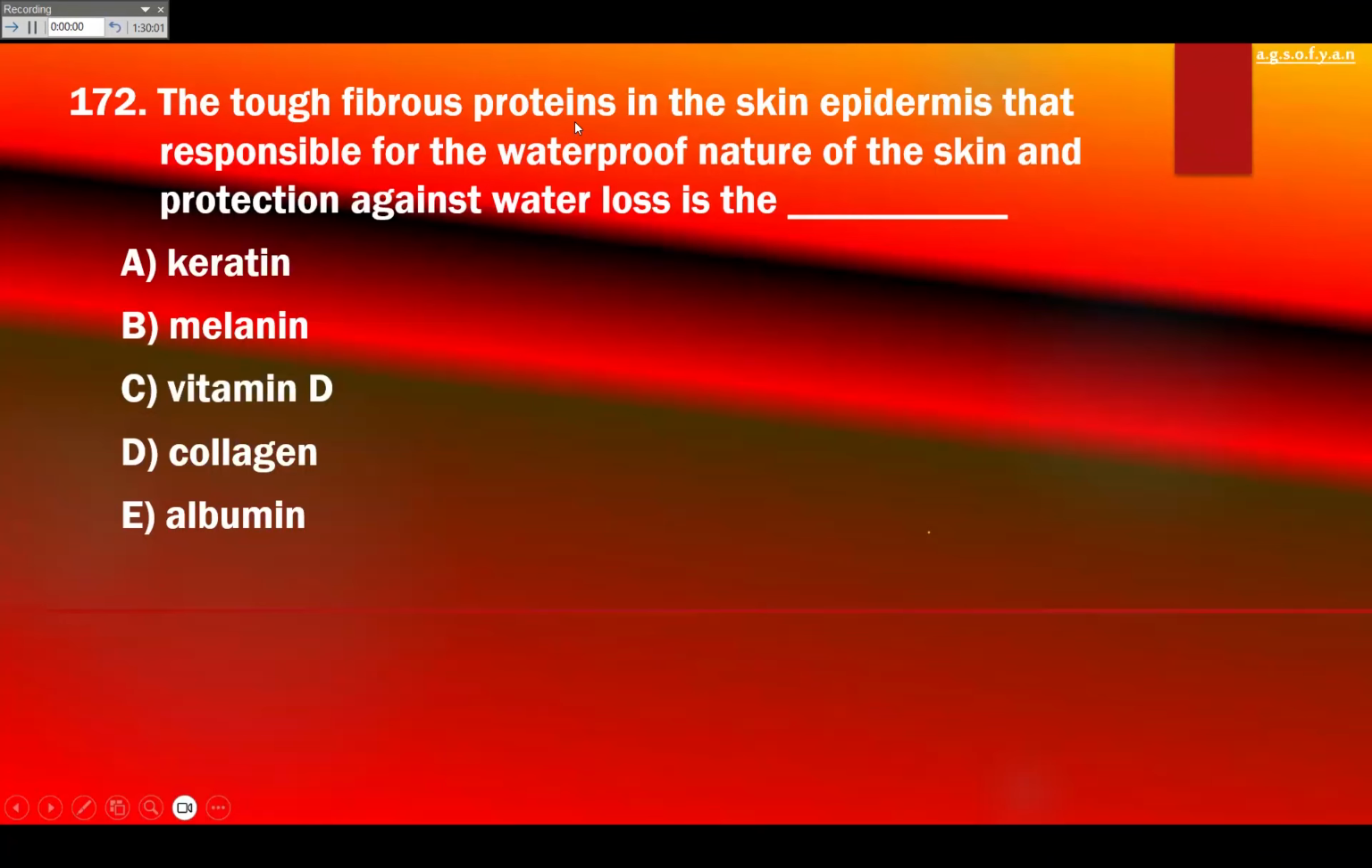The tough fibrous protein in the skin epidermis that is responsible for the waterproof nature of the skin and protection against water loss is keratin. Keratinocytes produce keratin. So keratin is the name of the protein. It's produced by the cell called the keratinocyte. So keratin will be the answer.